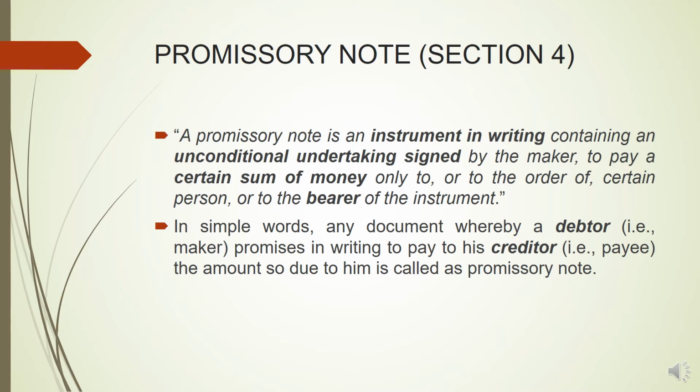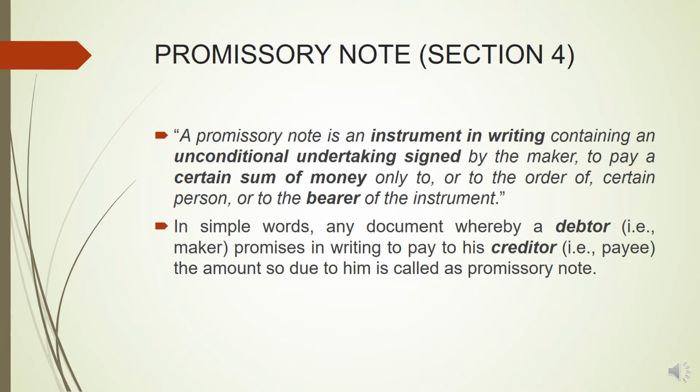So in simple words, we can simplify this definition: a promissory note is any document whereby a debtor, so debtor means a person who is supposed to make the payment, that is the person who is the debtor, he will make the promissory note. He is called the maker. He promises in writing to pay to his creditor. So creditor is that person to whom the payment is to be made or who is entitled to receive the payment. So that is why he will be called the payee. The amount so due to him is called a promissory note.